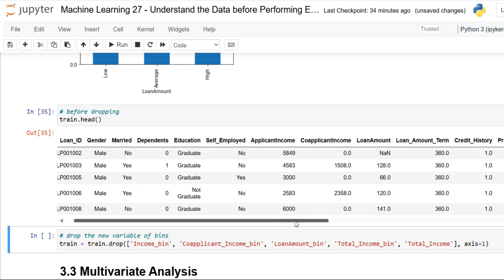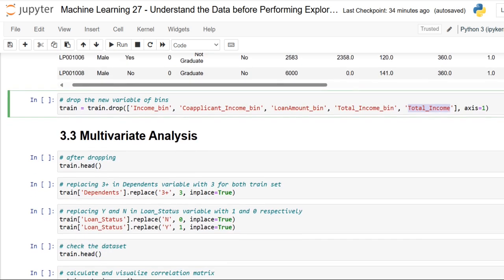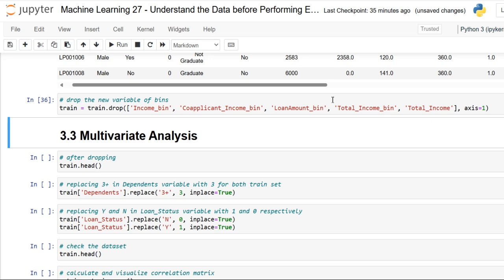Here of course we want to drop this income bins, the co-applicant loan amount bin, and total income bin and total income. This total income we have just added, applicant and co-applicant income. So let me just drop, and I just want to move on towards the multivariate.